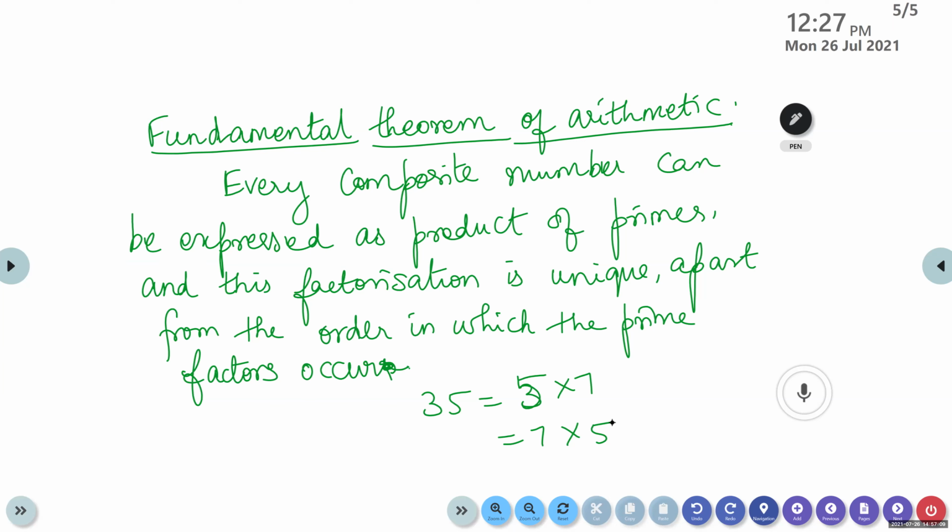Ma'am, we should learn this by heart. Yes, yes. Okay.